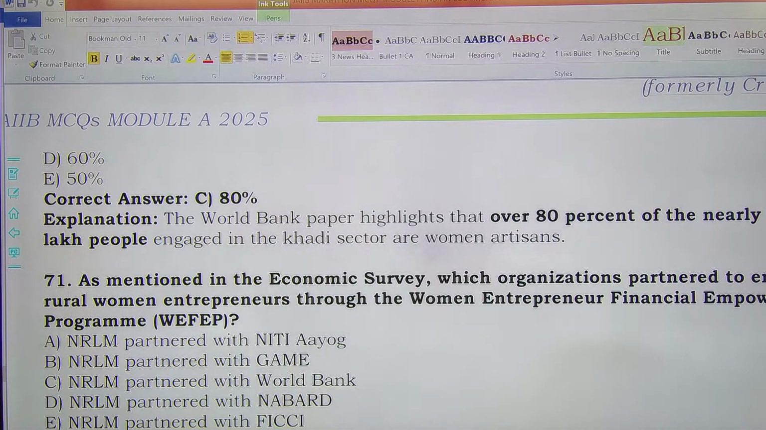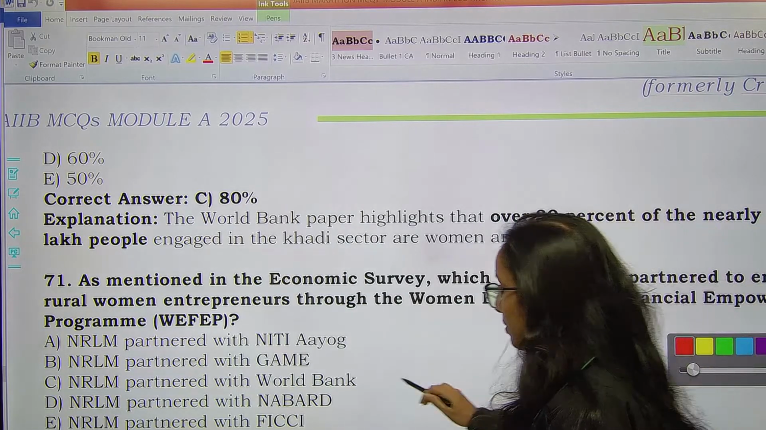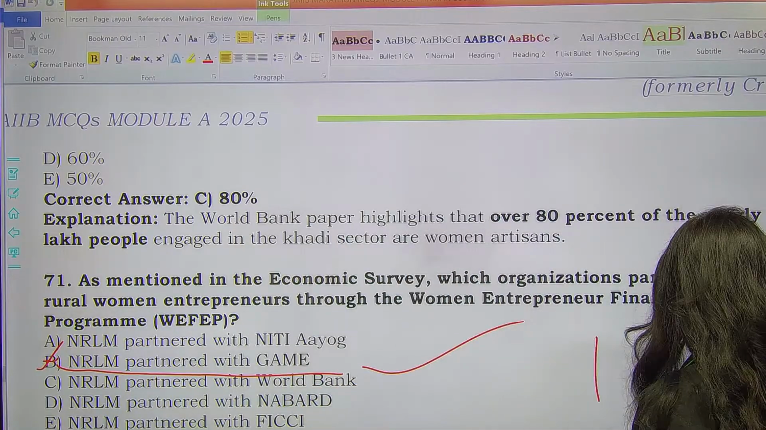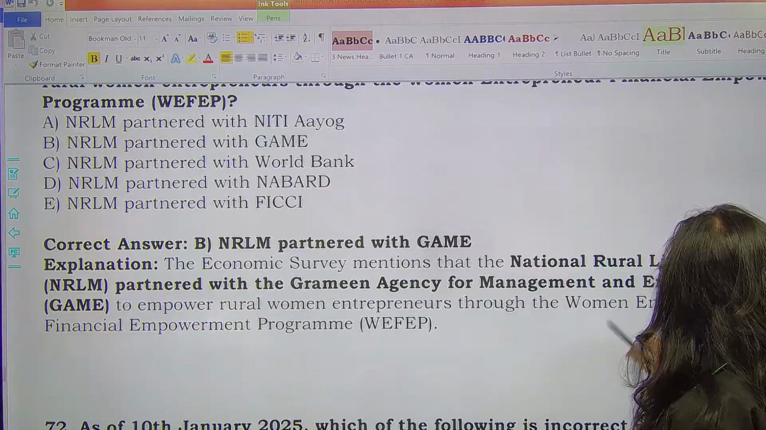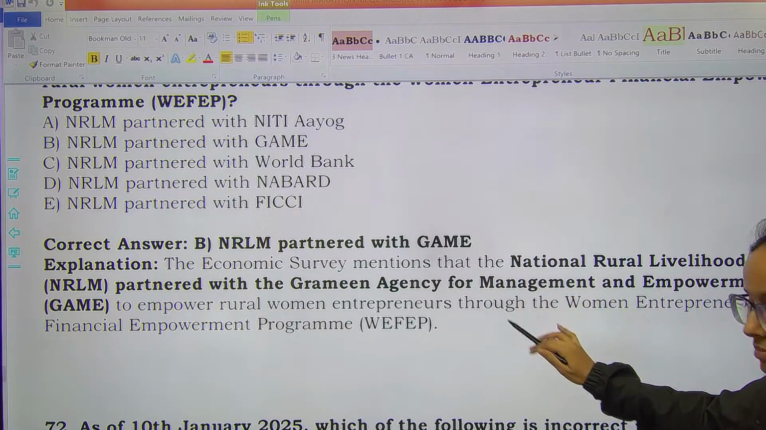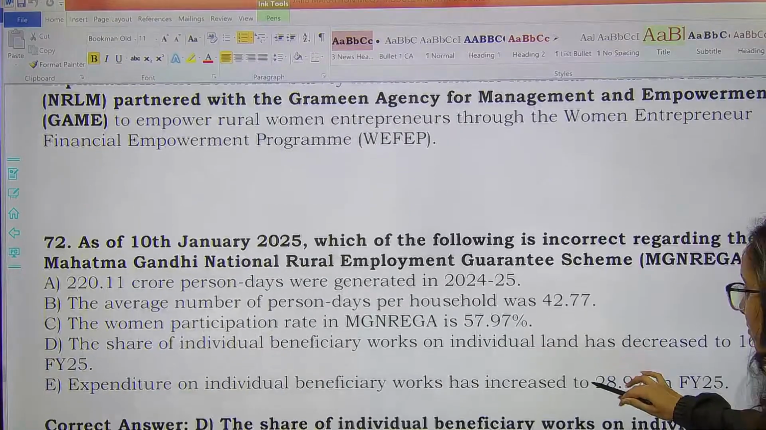As mentioned in the economic survey, which organizations partner to empower rural women entrepreneurs through the WEFEP program, which is Women Entrepreneur Financial Empowerment Program, WEFEP? WEFEP program के लिए किस किस organization ने partner किया है? So the correct answer here would be NRLM with the GAME. Okay. So NRLM has partnered with GAME. Option B is the right answer. Remember this thing for this project. NRLM and GAME. National Rural Livelihood Mission with Grameen Agency for Management and Empowerment. They have partnered for this project.